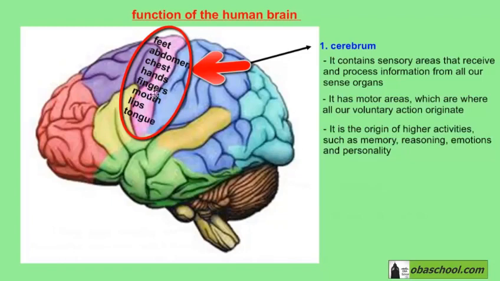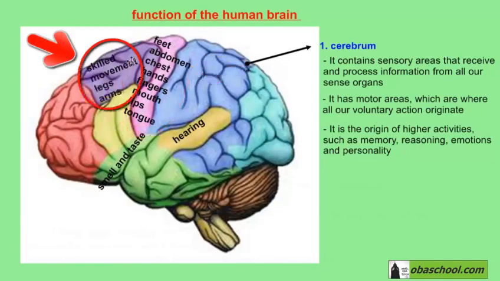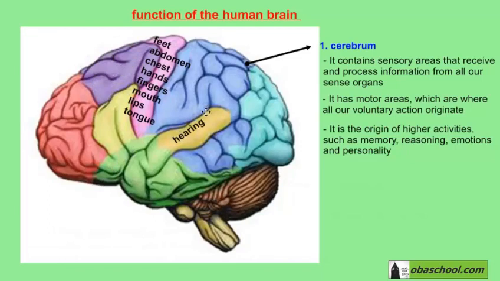Science has been able to show us which parts of the brain receive information from which parts of the body. So, for example, this part receives information from the feet, abdomen, chest, hands, fingers, mouth, lips, and tongue. This part is for skilled movement, so it communicates with the arms and the legs, and this part is responsible for hearing, so it communicates with the ear. And if we notice, this part is close to the ear in our head.